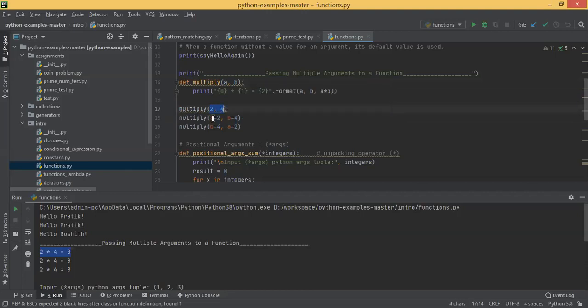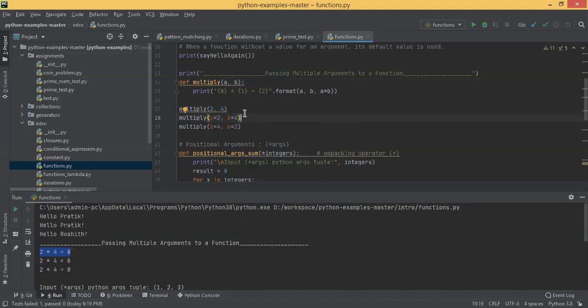But when you are referring to the parameter name explicitly, you can change that sequence also. It's no more positional. The moment you mention a equal to 2, it will search whether there is any parameter called a, and assign it 2. Is there any parameter b, it will assign it 4. Line number 18 and 19 are exactly the same. You are calling that function by explicitly naming the parameter, so you can reverse that sequence. You can give any sequence.